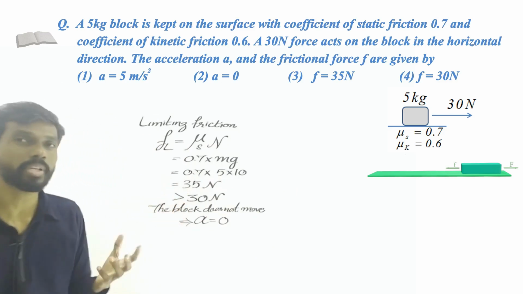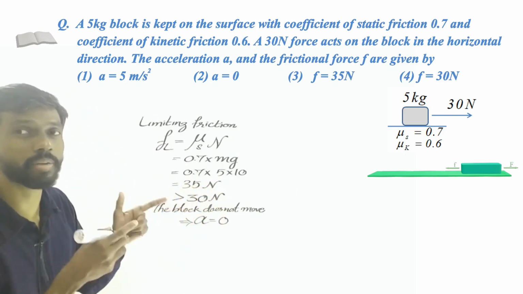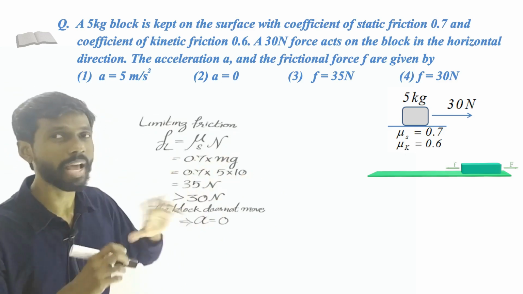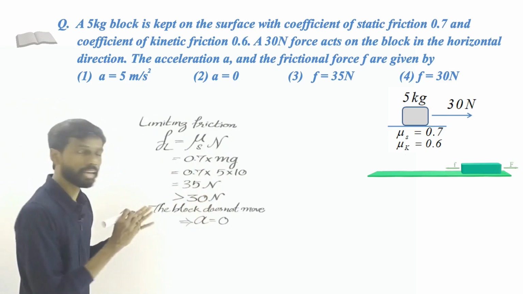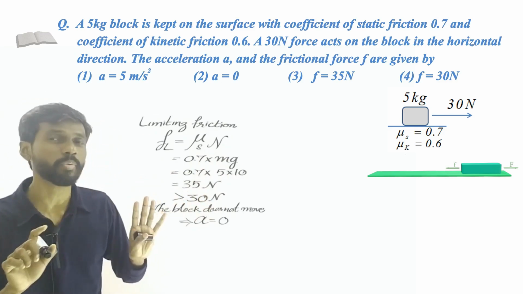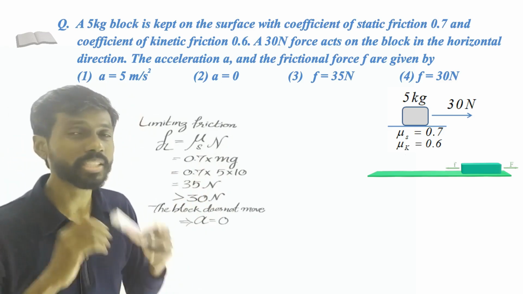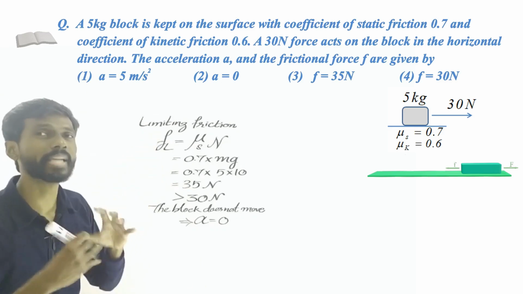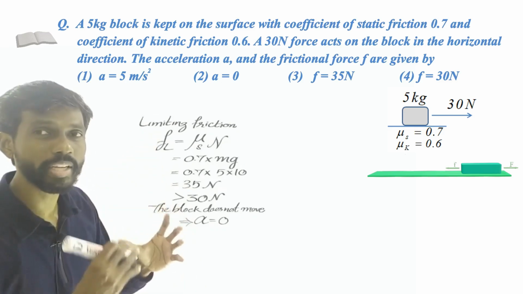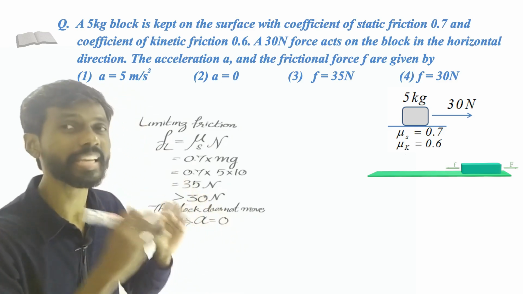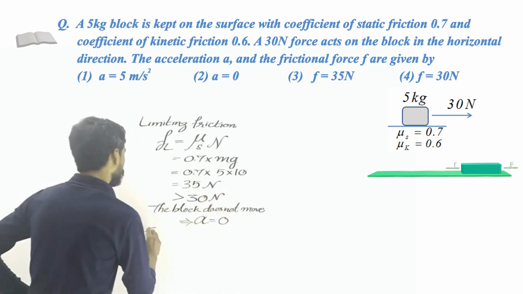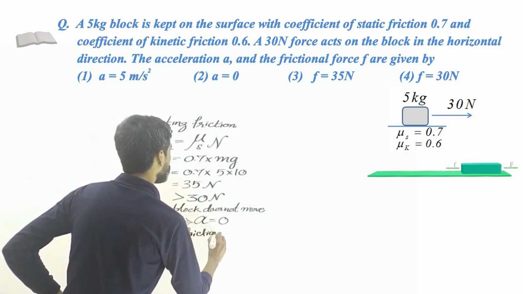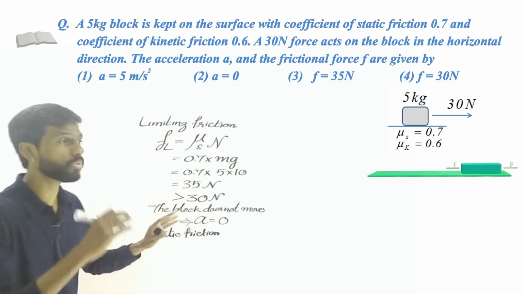This is the maximum amount of friction. So that is not the exact amount of frictional force working in this case, right? See, the object is in equilibrium. That means these two forces balance each other. The object is not moving, so the frictional force is the static friction, not the limiting friction. The limiting friction is the maximum amount of friction. So when the object is not moving, the frictional force on the object is the static friction. Static friction does not have any formula. So the friction here is the static friction, and then we have to consider the other forces.